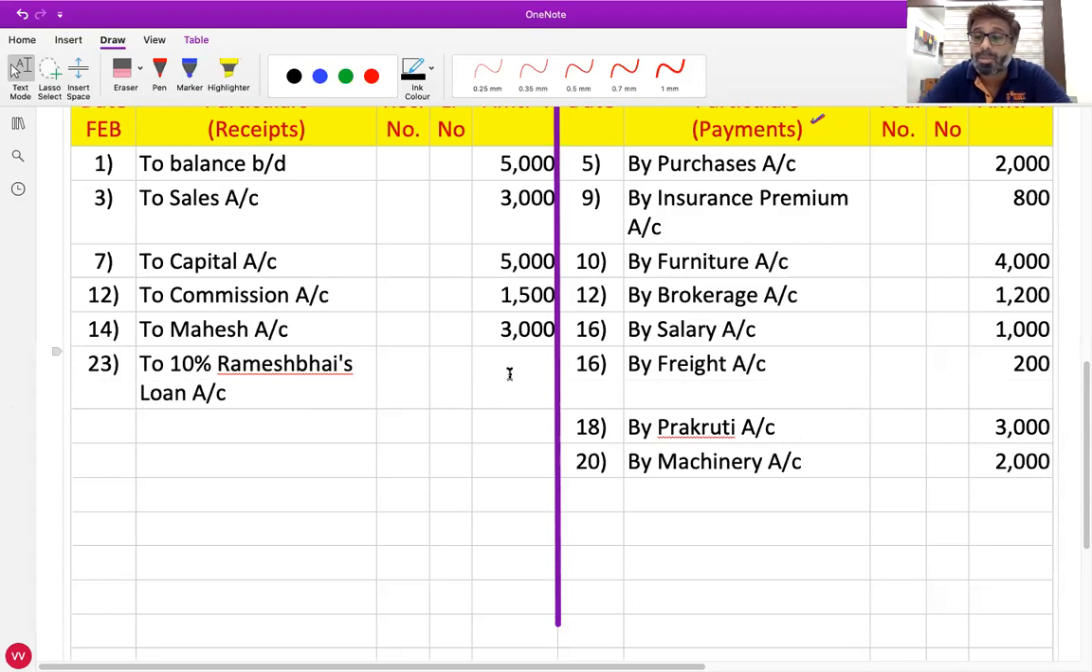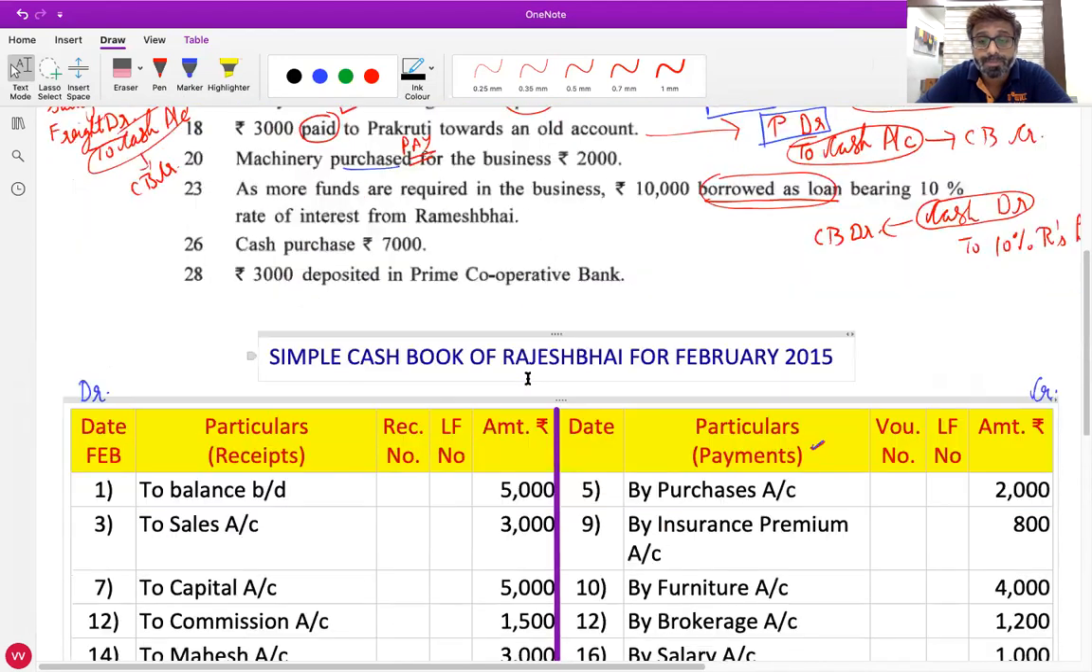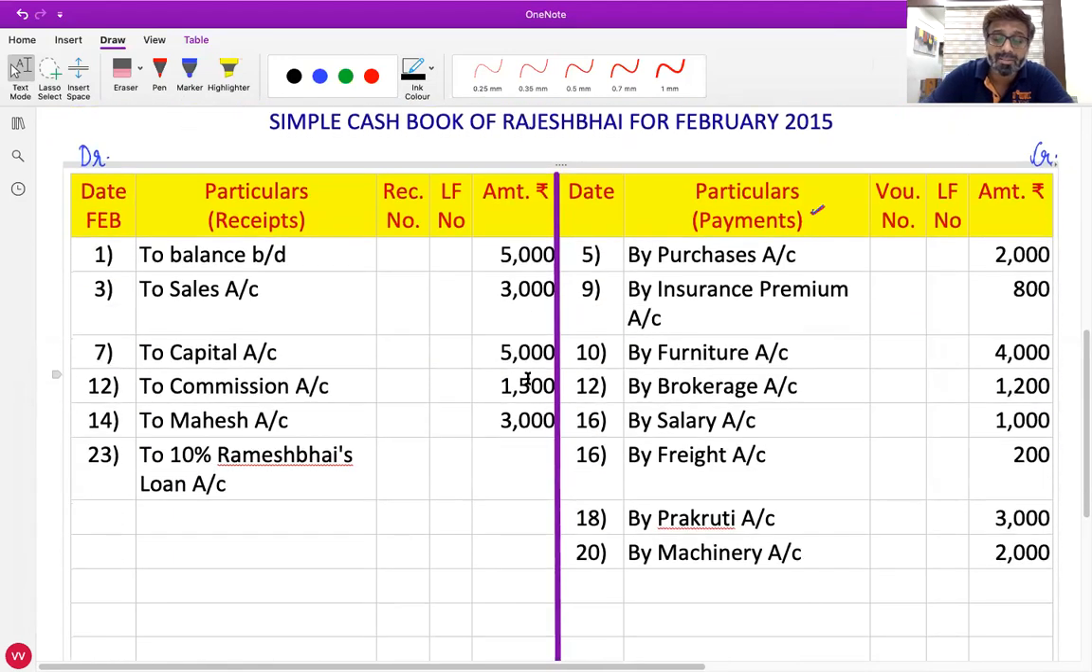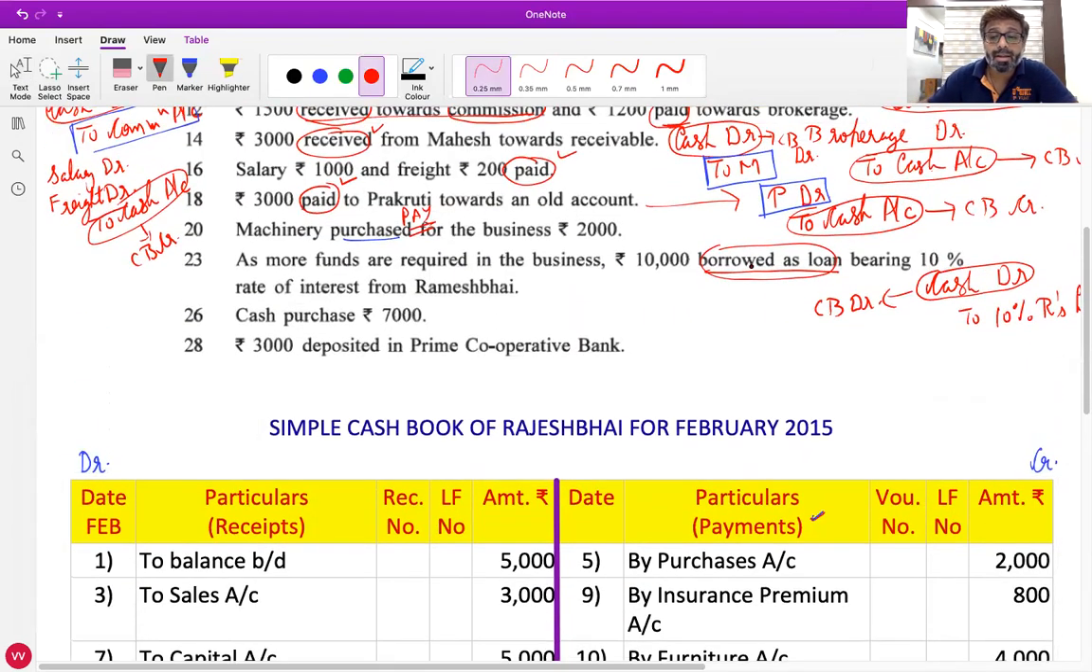Simply Ramesh Bhai cannot be written. We have to differentiate between the creditors of goods and loan. So loan word is compulsorily to be written. And what is the amount of loan borrowed? 10,000. Very good. Otherwise also when we borrow the money, do we receive the money or do we pay the money?